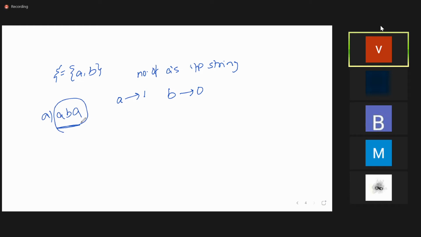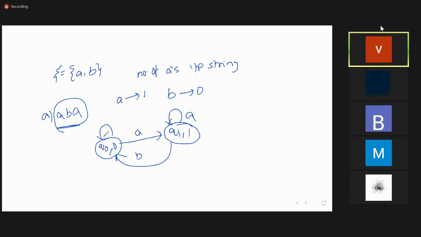First, how will you construct the Moore machine? First, I'm drawing Q0. Q0 to Q1. I also associate the output symbol 0 with Q0. Q0 on A is going to Q1. On A, what output symbol should come? 1 should come. So this is A. When it is on 0, it is going to B. So this is also B. Now, this is the Moore machine.